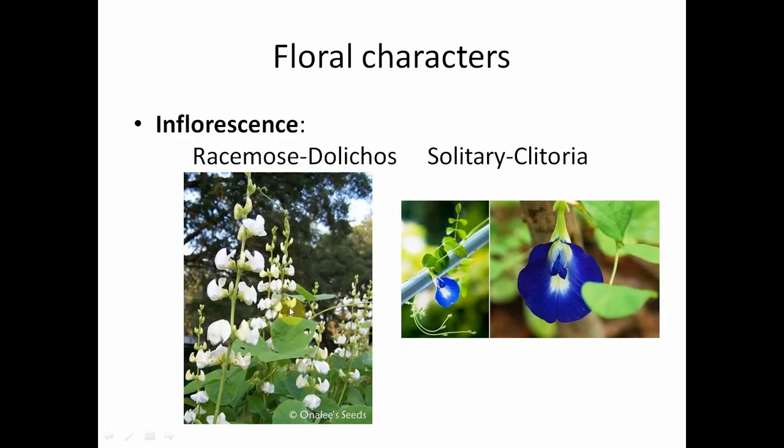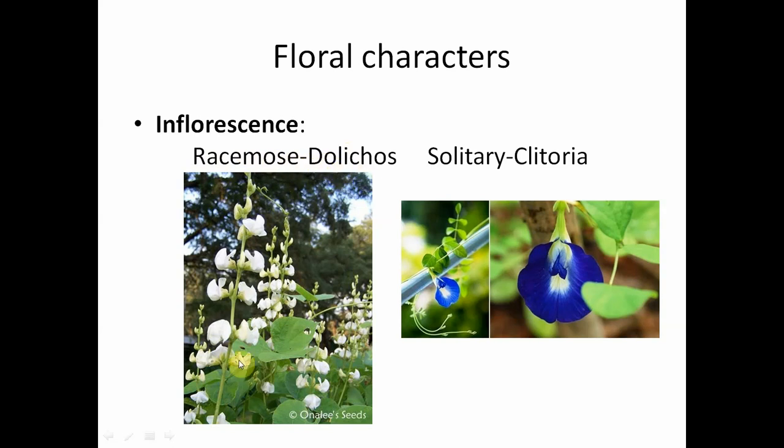Now we come to the next part, floral characters. In the floral characters, we observe the inflorescence, calyx characters, corolla characters, androecium, gynoecium, pollination, etc. Mostly in this family's members we find the racemose inflorescence, usually simple racemose inflorescence.